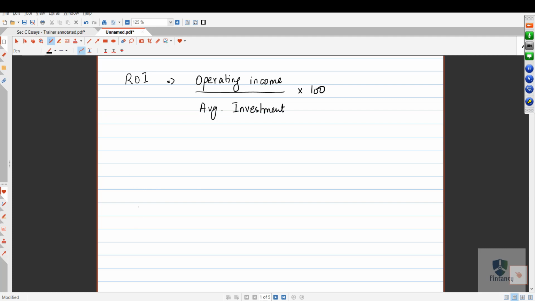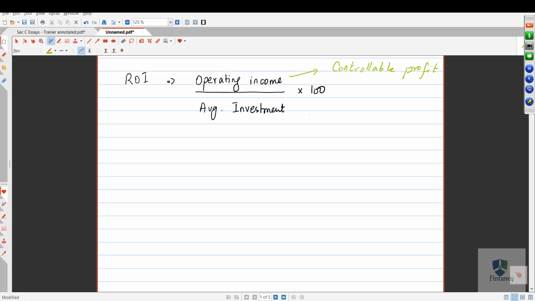Two things you have to remember. First of all, why do we take operating income? We take operating income because that is also called controllable profit. You are evaluating your investment manager, your investment center, so you will evaluate them only on the basis of a figure which they can control.